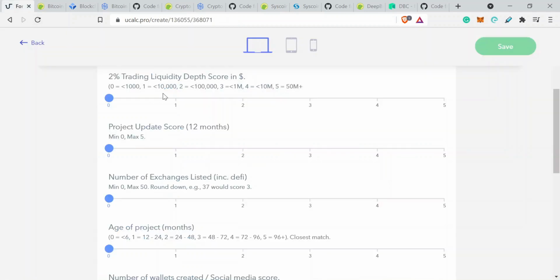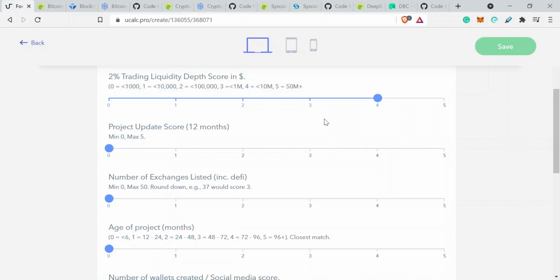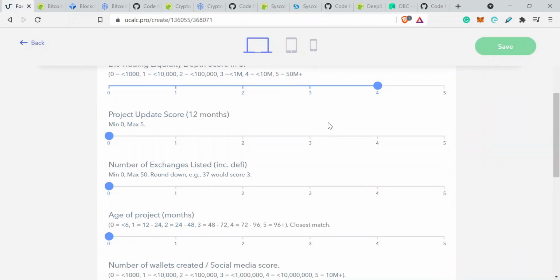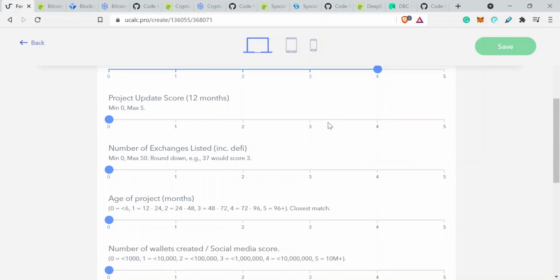So we're going to go back to our trading parameters, and we've got between 10 million and 50 million. Okay, so we're going to round down again. Even though that says less than 10 million, we're going to say 4. If this had been a little bit further along, then another 7 million, then we would have been able to put it in the next category up. But for the purposes of this algorithm, we're going to round down and always make sure we're judging it harsher rather than more optimistically.